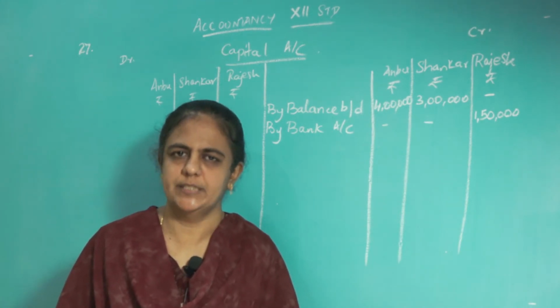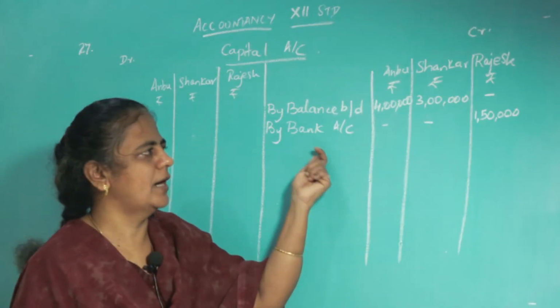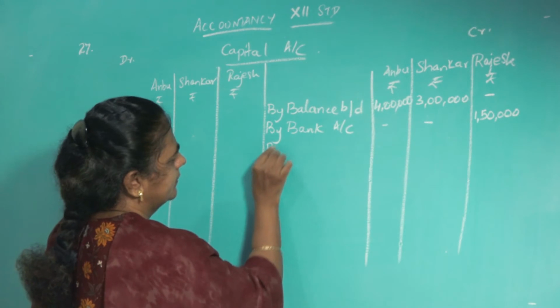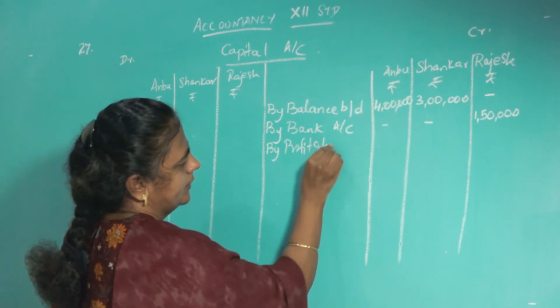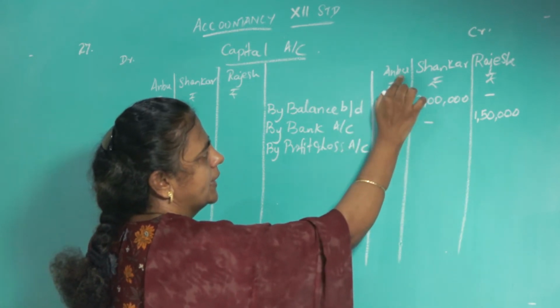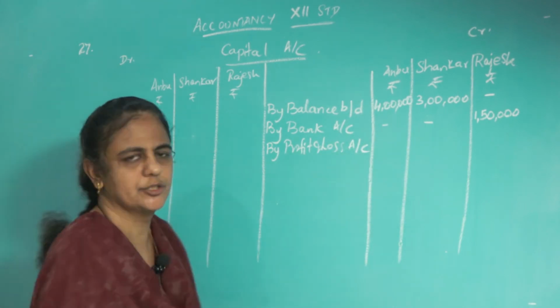So now see the question. On the liability side you have profit and loss 1,20,000. What is that? This profit and loss on the liability side means profit. So first you have to put it on the credit side. You have to show it here. This profit and loss should be transferred to the two old partners Anbu and Shankar in their old profit sharing ratio.